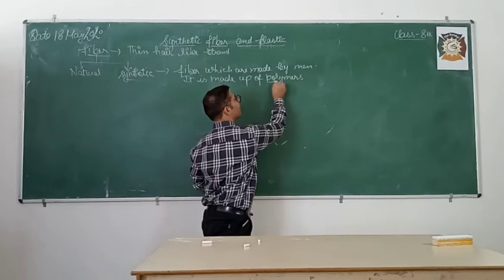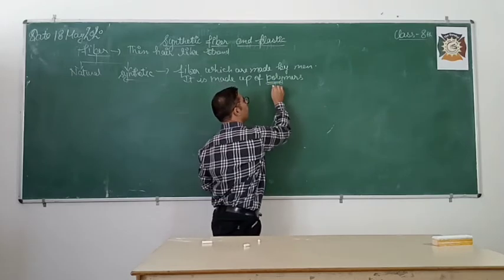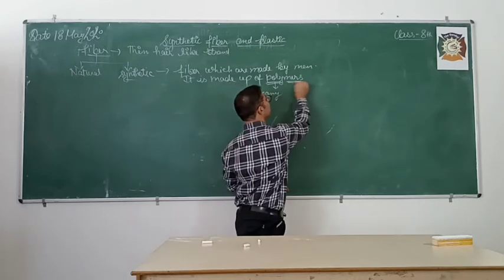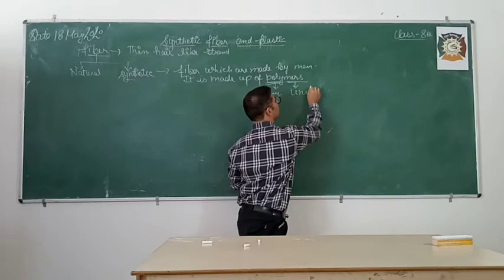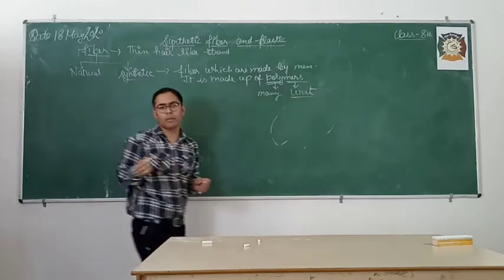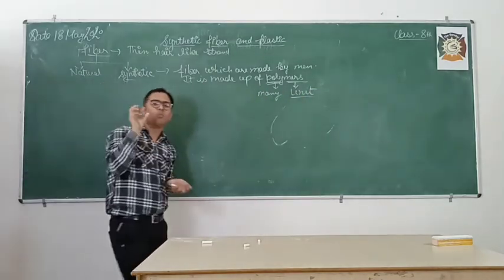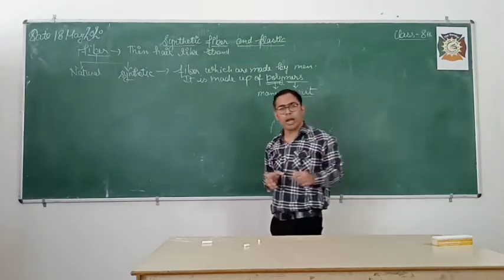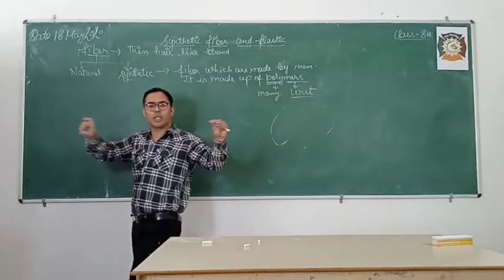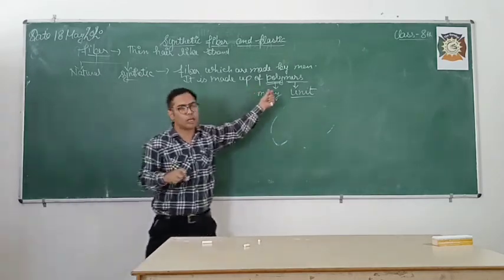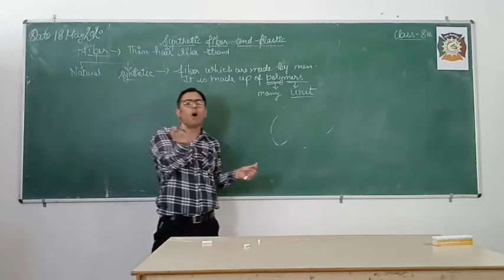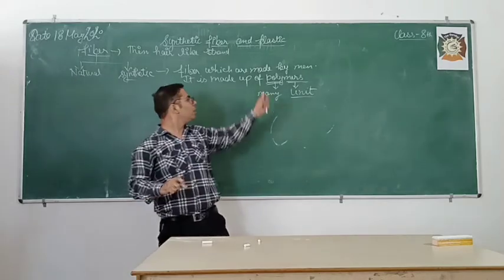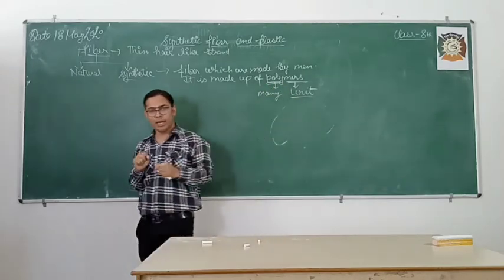Okay, now see carefully. Poly means many, mer means unit. So what is polymer? When a small molecule is repeated or joined together many times to form a large chain of molecule, that is known as polymer. So what I say, when small molecules join together to form a large chain of molecule, that is known as polymer. Is it clear?